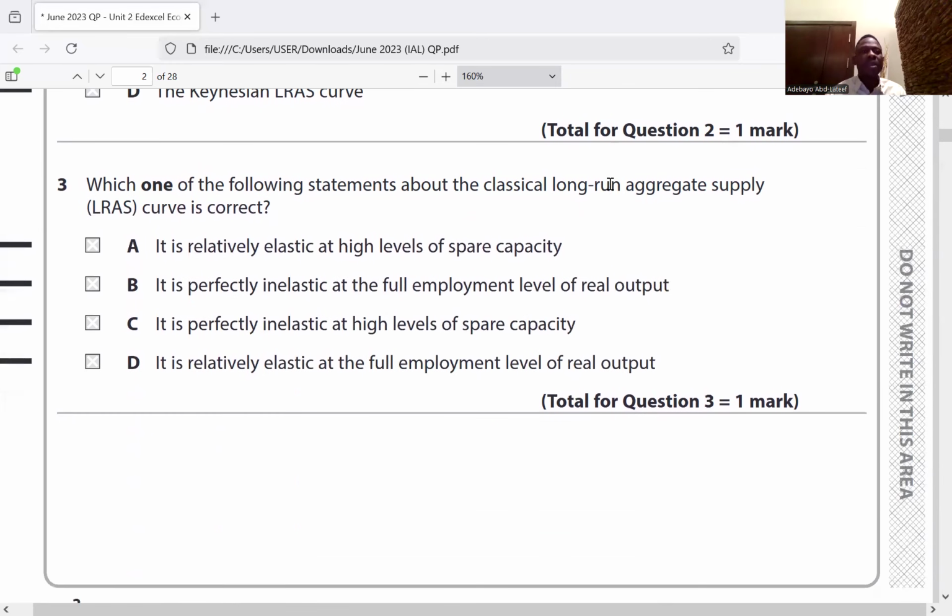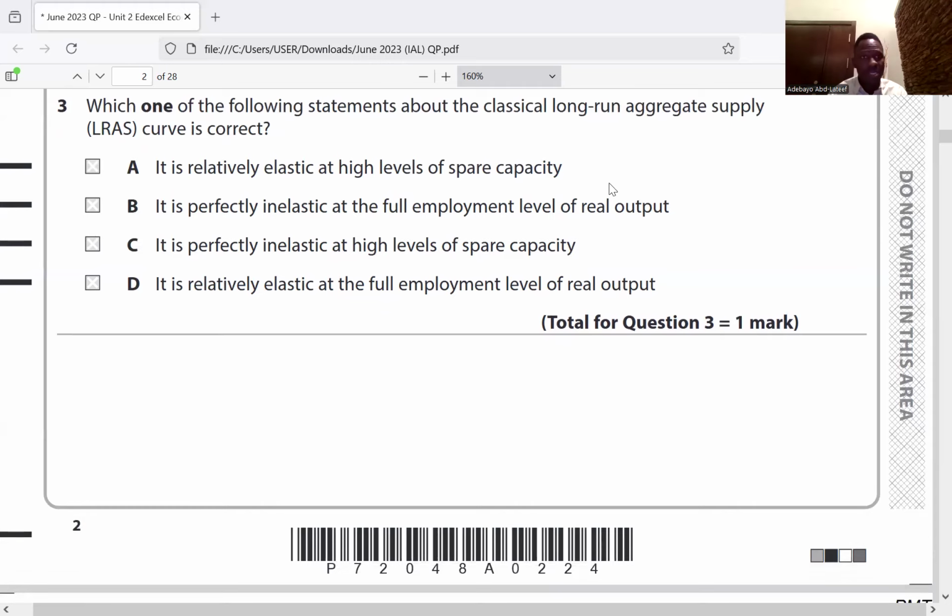Question 3. Which one of the following statements about the classical long-run aggregate supply curve is correct? It is relatively elastic at high levels of spare capacity. That is Keynesian. It is not. It is perfectly inelastic at full employment level of real output. Yes, that's the answer. Then it is perfectly inelastic at high level of spare capacity. No, it's not. And D is not. So the answer for question 3 is B.